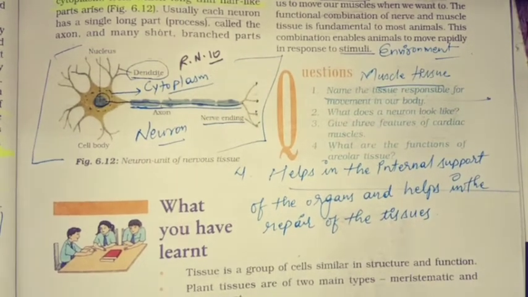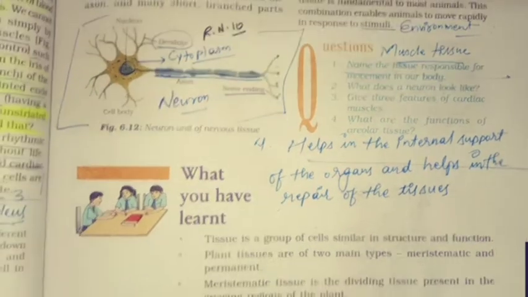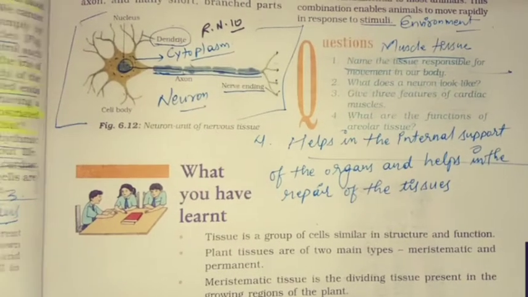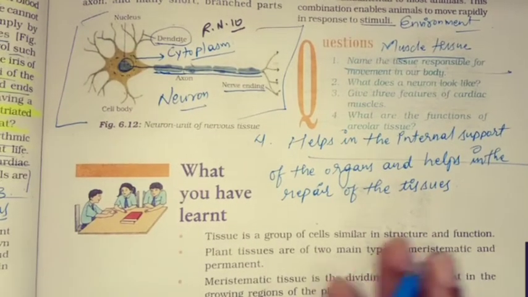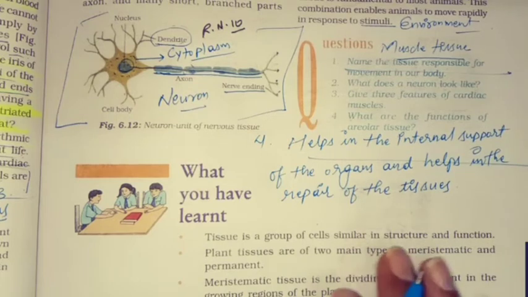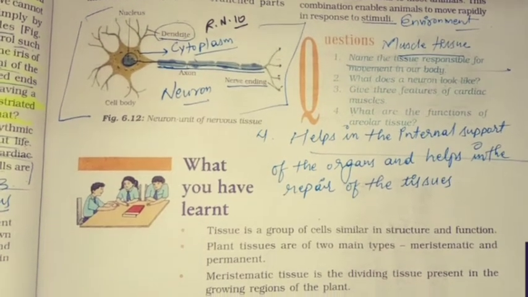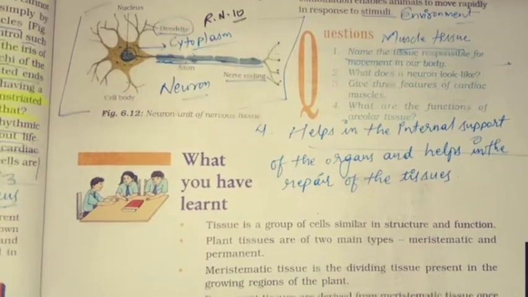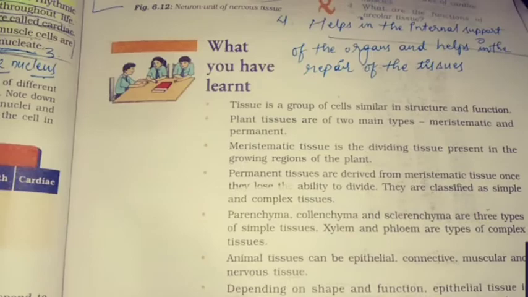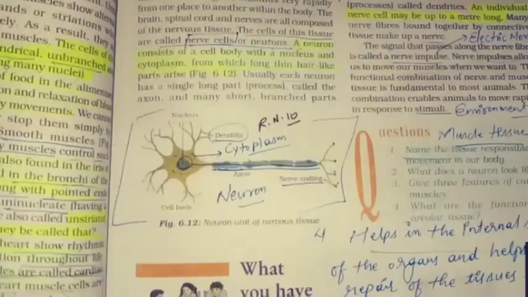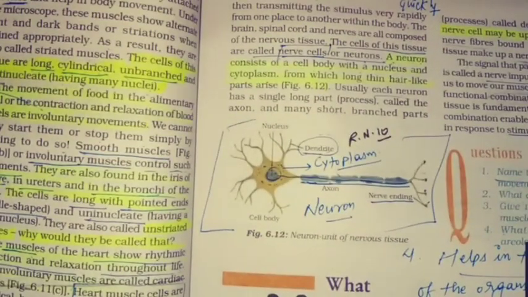Okay, written? Helps in the internal support of the organs and helps in the repair of tissues. So this is the function of areolar tissue. And here the chapter is completed. If you have doubts regarding any one of them, then you can ask. Otherwise, we will go on to further questions and answers from this chapter.